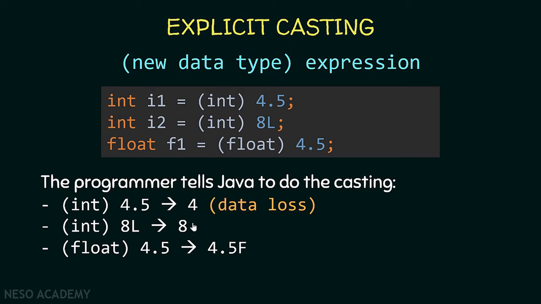Now as you can see, in this example and this example, we don't have data loss. And even if we don't have data loss, Java will not do the implicit casting automatically. We should use explicit casting, alright?